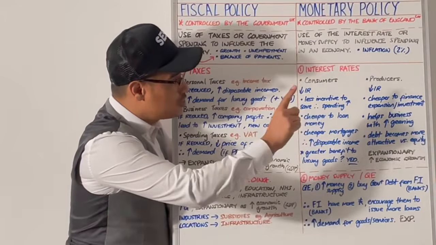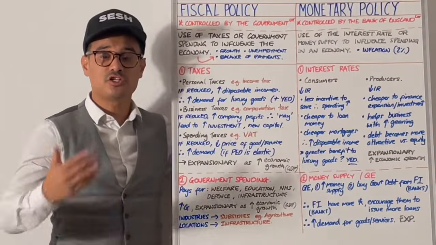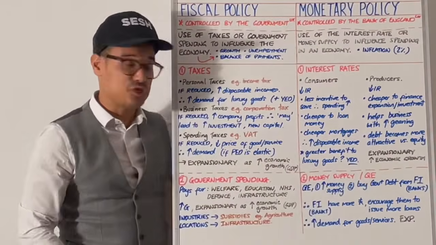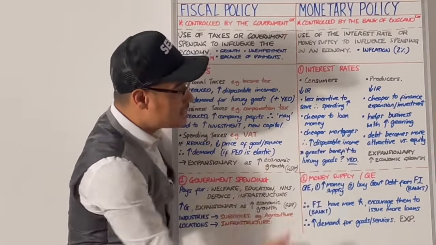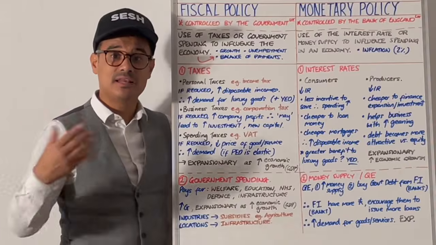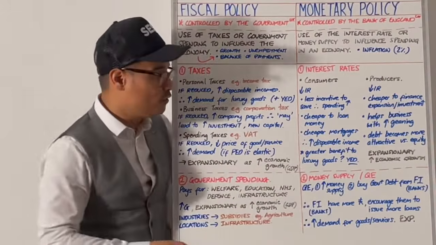Now the effect on producers. Interest rates fall. Cheaper to finance expansion. Cheaper to finance investment. Helps businesses that have high gearing ratios. We'll think about those financial ratios. And debt becomes more attractive versus equity because it's cheaper to service debt than it is equity. So that might be also a way you think about the capital structure of your business.